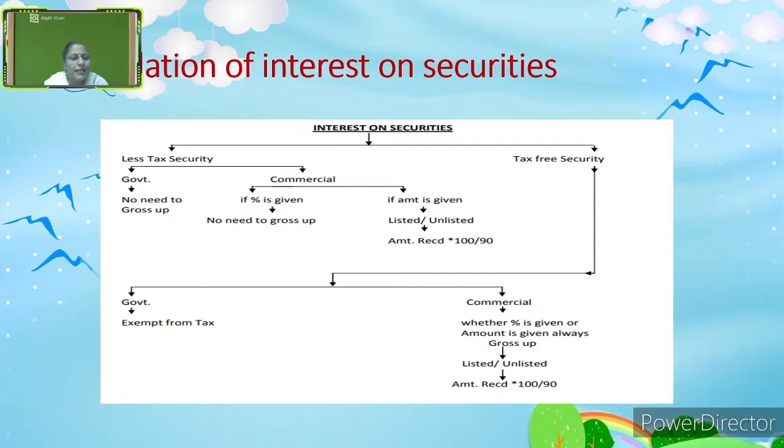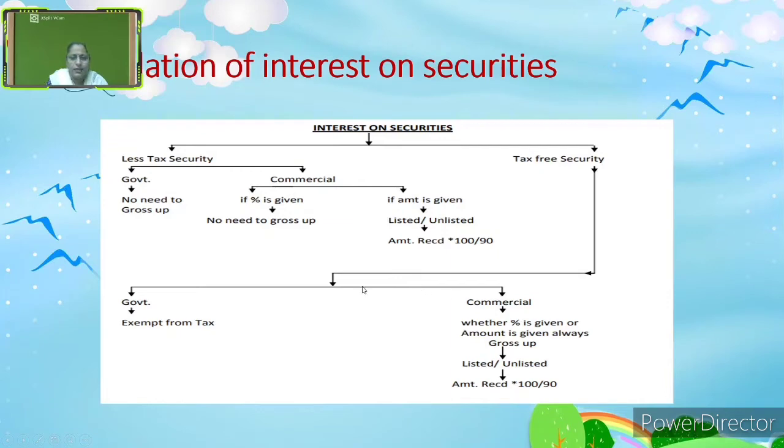Under the government, no need to gross up. Whereas under the commercial, if the percentage is given, then no need to gross up. Whereas if the amount is given, listed or unlisted, then amount received into 100 by 90. My dear students, you have to remember this. This is very, very important. Here in the income from other sources, we have to understand where we have to make the gross up and where we should not do it. This is the very, very important formula.